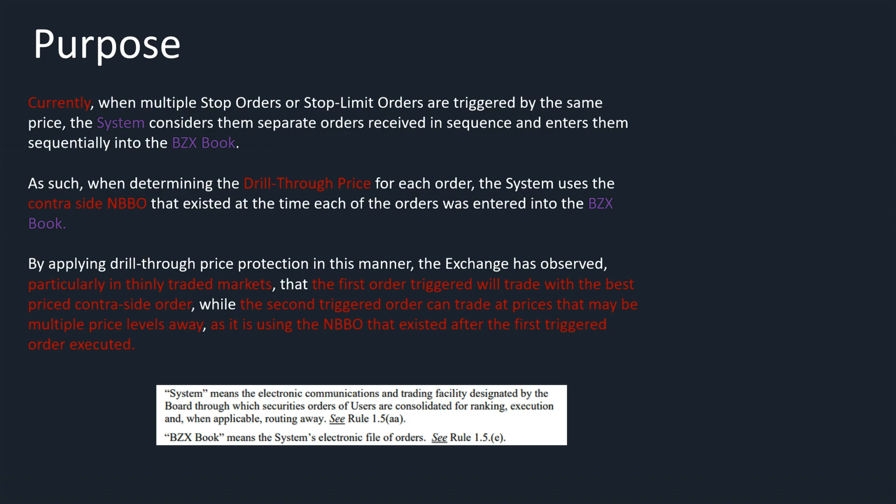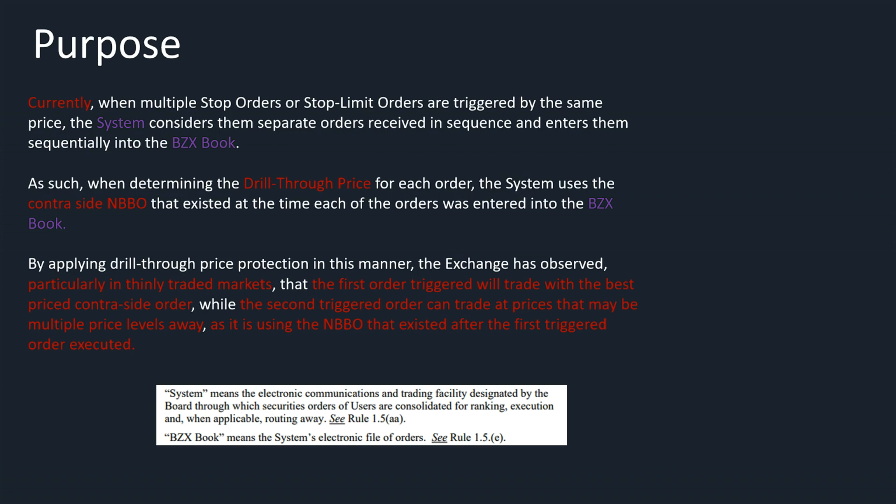Now, currently, the way the rule is in place now, when multiple stop orders or stop limit orders are triggered by the same price, the system considers them separate orders received in sequence and enters them sequentially into the BZX book. As such, when determining the drill through price for each order, the system uses the contra side, which is the opposite side, national best bid and offer, that existed at the time each of the orders was entered into the BZX book.